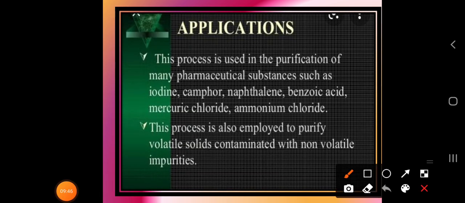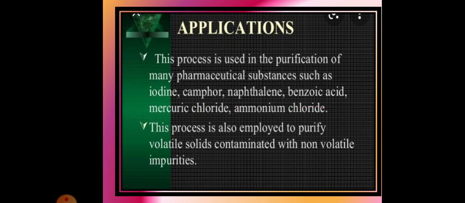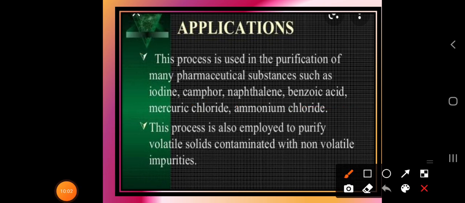So, what are the applications of this process? This process is used in the purification of many pharmaceutical substances such as iodine, camphor, naphthalene, benzoic acid, mercury chloride and ammonium chloride. Okay, so the pharmaceutical industries have lots of applications where they use it to separate substances such as iodine and camphor, naphthalene also, benzoic acid also.